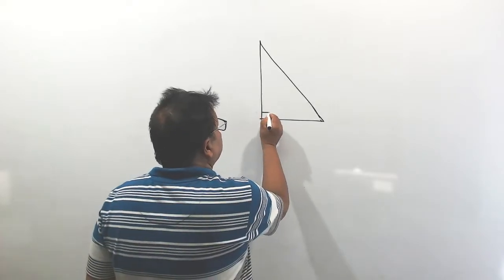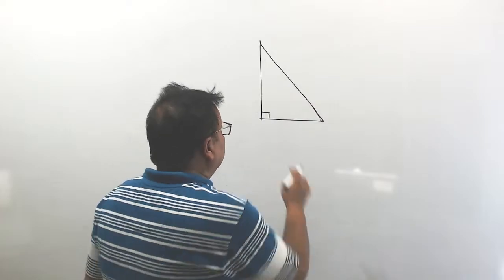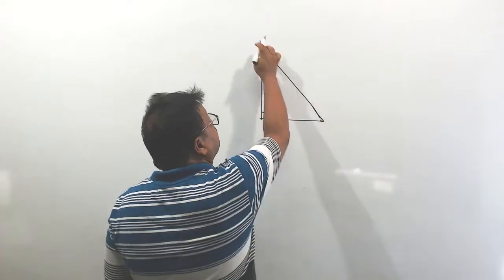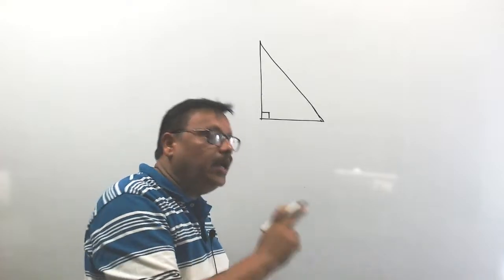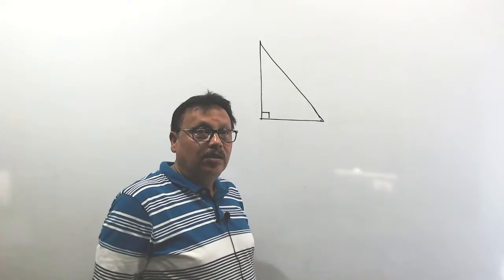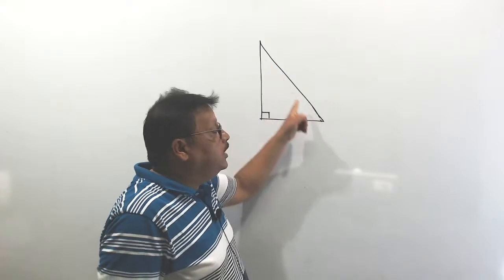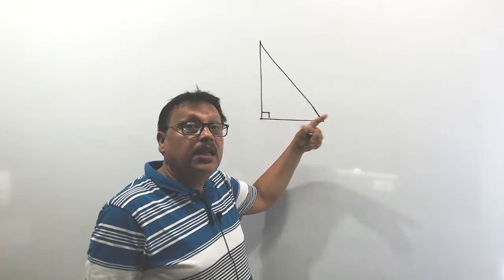Now, which one is called hypotenuse? This is the right angle. The side opposite the right angle is called the hypotenuse. In any right angle triangle, you will get the hypotenuse as a special kind of side.